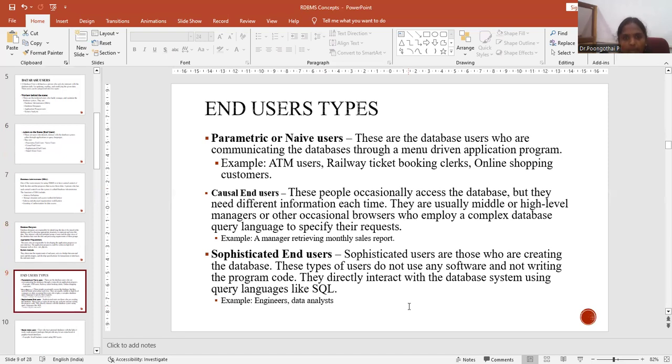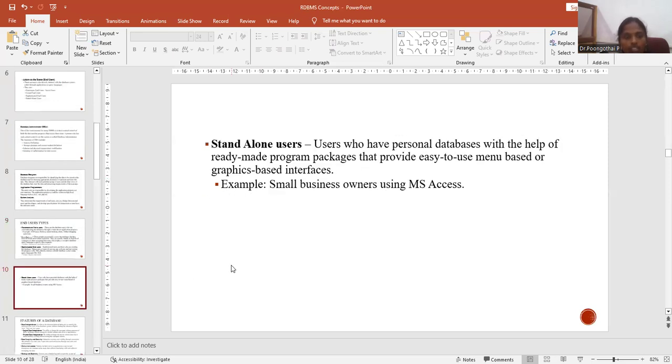End user types: parametric or naive users, casual end users, sophisticated end users. So these are the parametric end users. Examples: ATM users, railway ticket booking, online shopping customers. Casual end users are, for example, a manager retrieving the monthly sales report. Sophisticated end users are engineers, data analysts. And the last one is the standalone users. These are small business owners using MS Access.